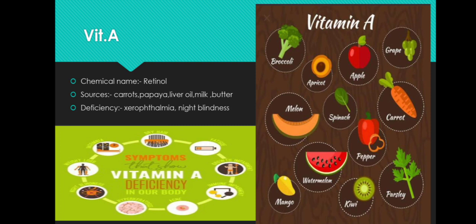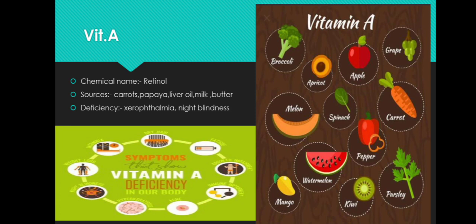First we are going to start with vitamin A. Vitamin A is referred to as retinol. The chemical name is retinol. What are the sources? That means which foods are rich in vitamin A? The sources rich in vitamin A include carrots, papaya, liver oil, milk as well as butter.